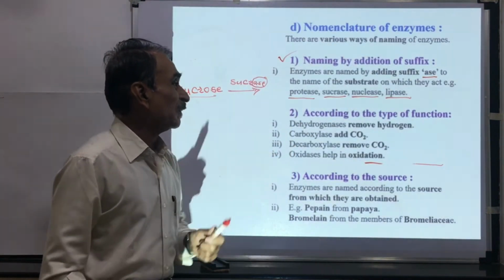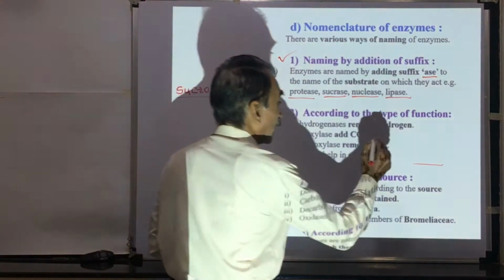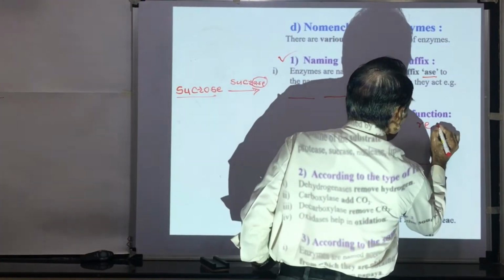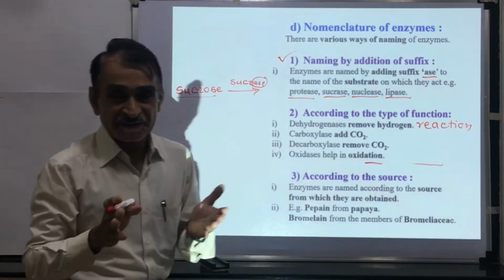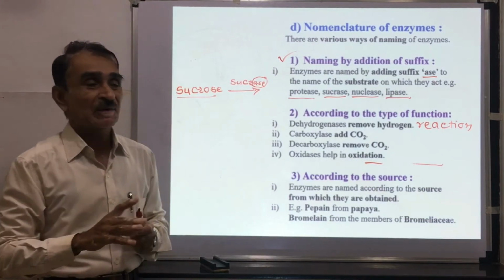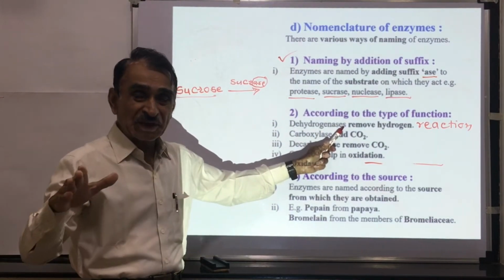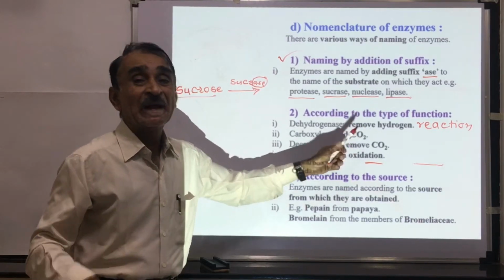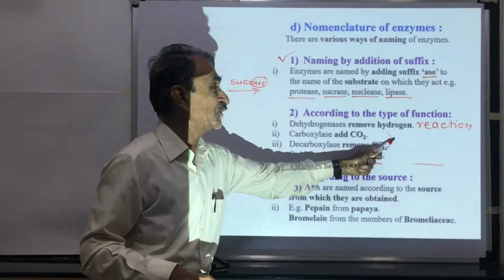The second method of naming the enzymes is according to the type of function or according to the type of reaction they catalyze. Enzymes are named according to the type of reaction they catalyze. Dehydrogenases, dehydrogenation means removal of hydrogens. Dehydrogenases catalyze the reaction where there is a release of hydrogens.